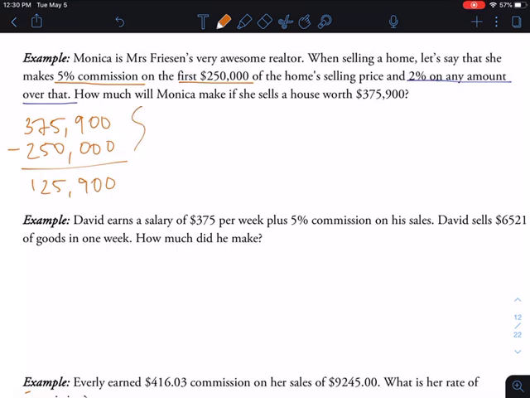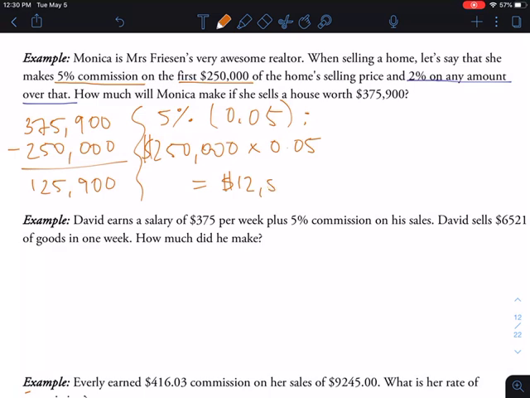So let's work on the 5% commission first. So we have that 250,000 times, again, remember we're using the decimal version of the percentage. So if you want to put a little reminder here, that's 0.05 as a decimal. Then we can just throw that into our calculator, and that gives us 12,500.